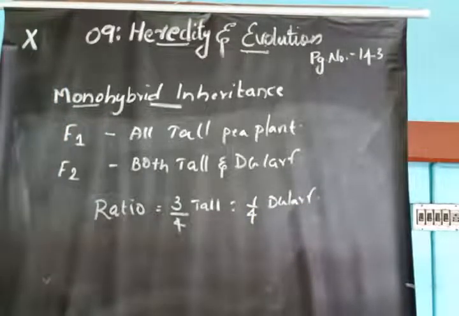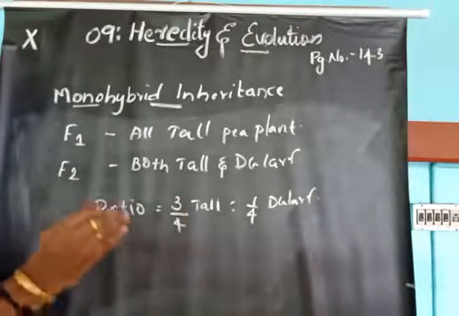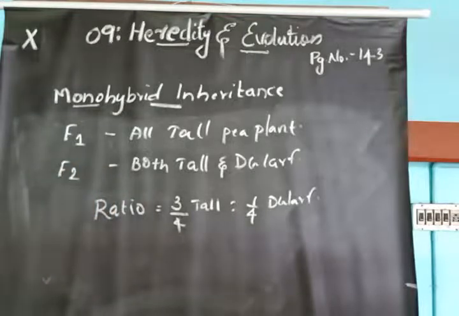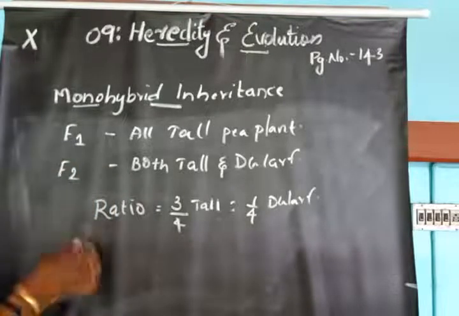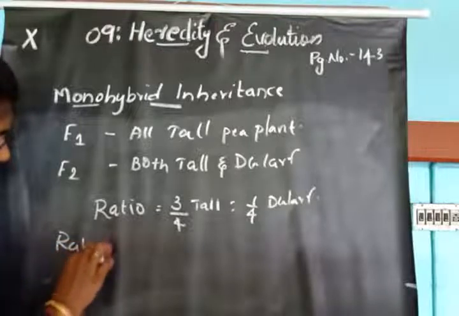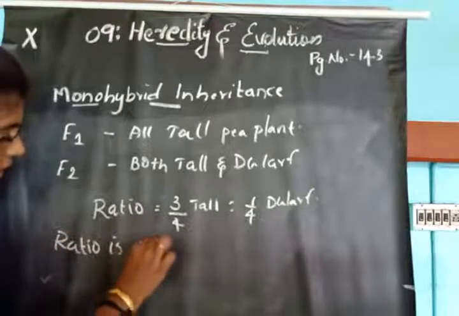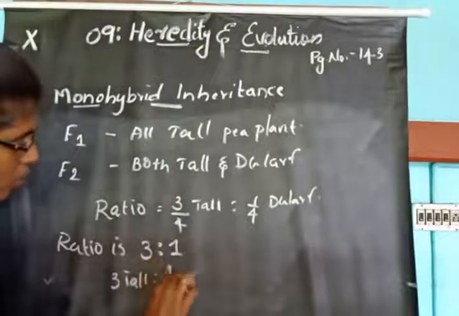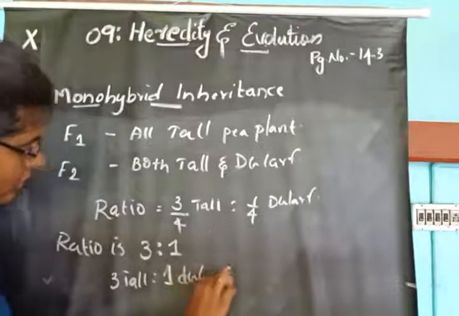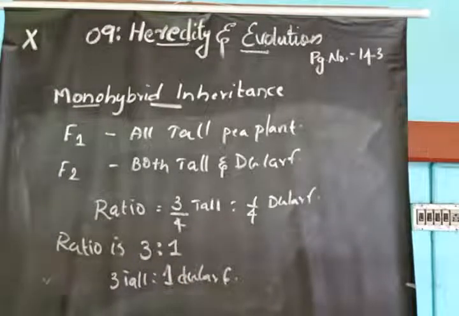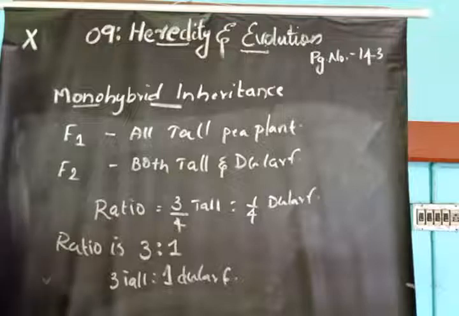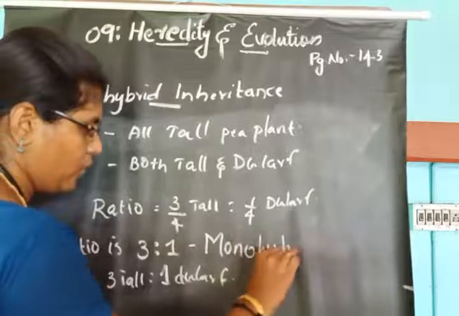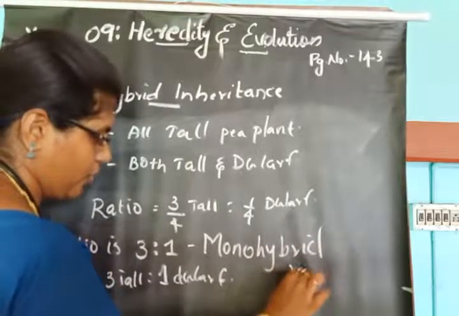Out of the total plants obtained, 3/4 of the plants were tall and 1/4 were dwarf. So the ratio is 3:1, that is 3 tall to 1 dwarf. This ratio 3:1 is called the monohybrid ratio.